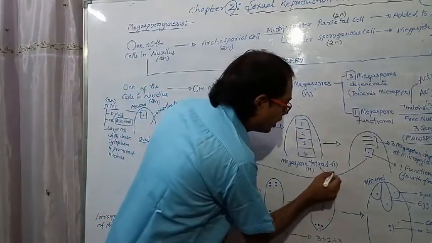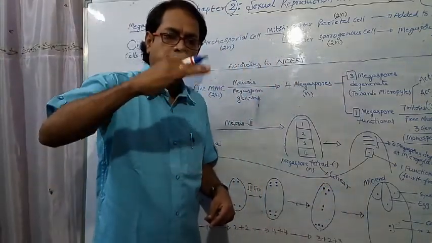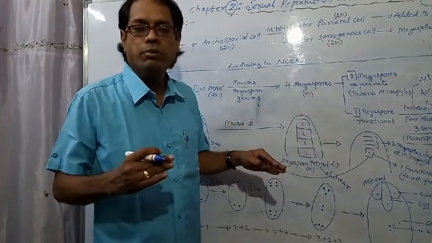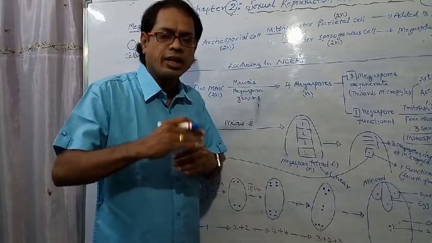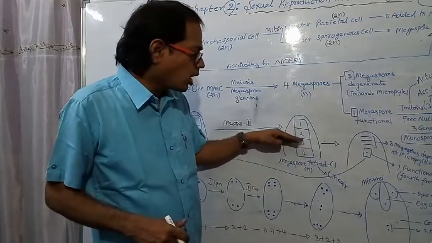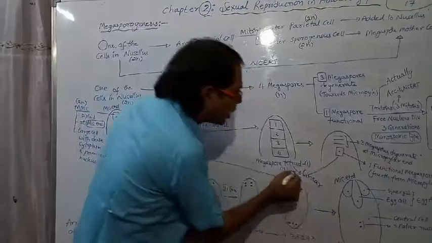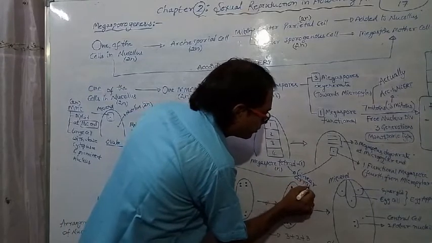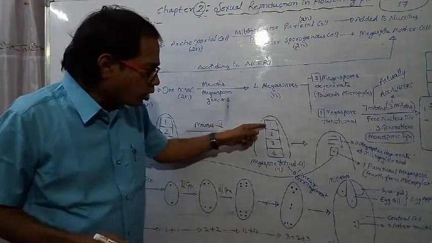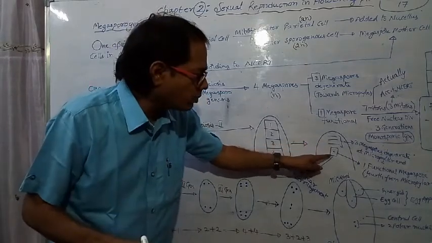The megaspore tetrad is a linear arrangement. That is, one cell is present one above the other. How does this arrangement form? Cytokinesis 1 and cytokinesis 2 are parallel to each other. That's why all the 4 megaspores are formed one above the other. One above the other means that type of arrangement is called linear arrangement. So out of 4 megaspores, 3 megaspores are degenerated and only 1 megaspore is functional.